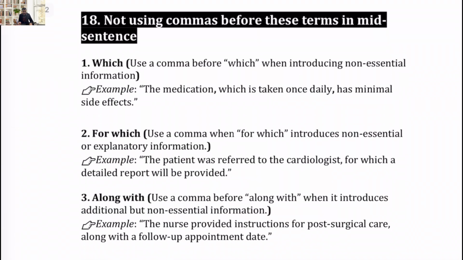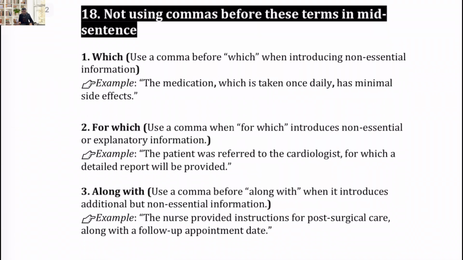And the 18th mistake is not using commas before these terms in mid sentence. There are certain words where we need to put a comma before them when they are used in mid sentence, because these specific words normally introduce a non-defining clause or something else. Let's see.